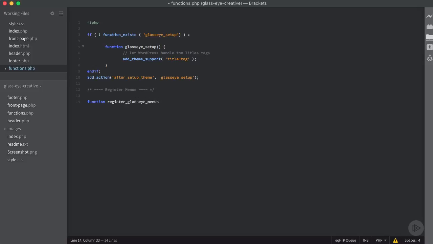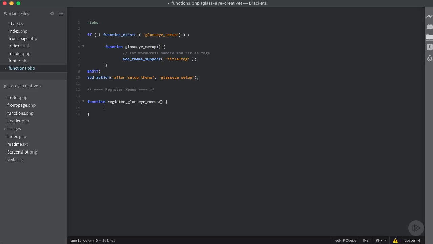So we're going to say function, and we're going to say register glasseye menus. And one thing we want to be careful about here is naming our functions, because if we name this the same as a plugin or another theme or something like that, we might run into a naming collision. So you want to name these very specifically to our theme so we don't run into that. So I'm going to say register my glasseye menus is going to be my custom function.